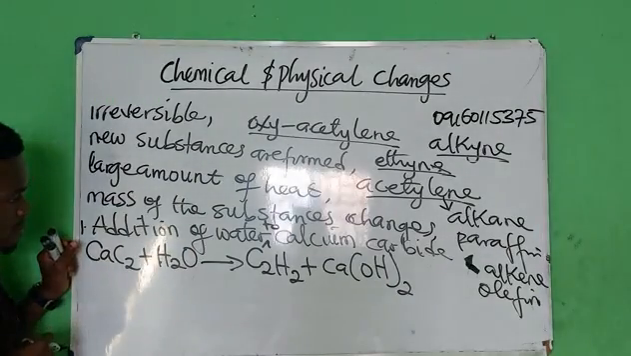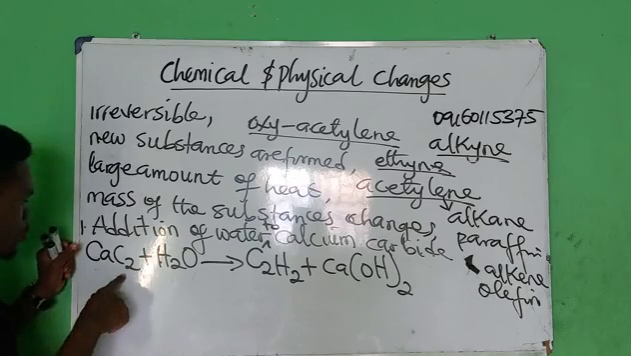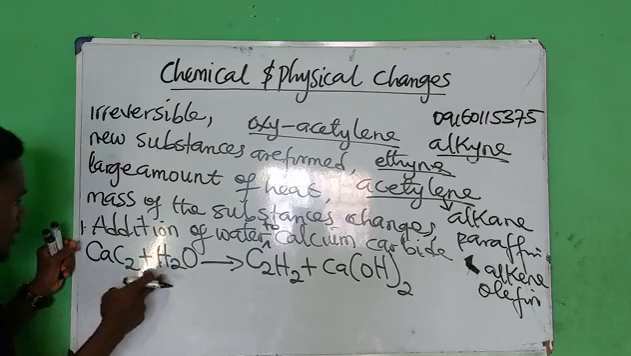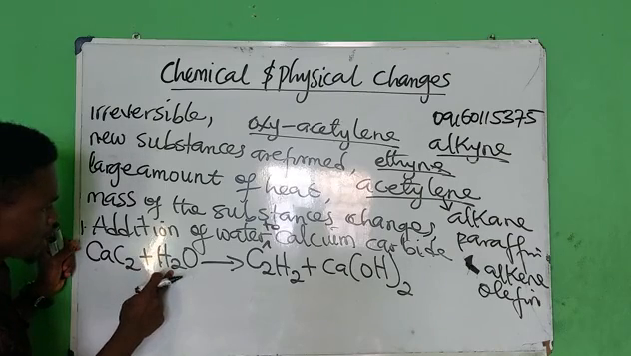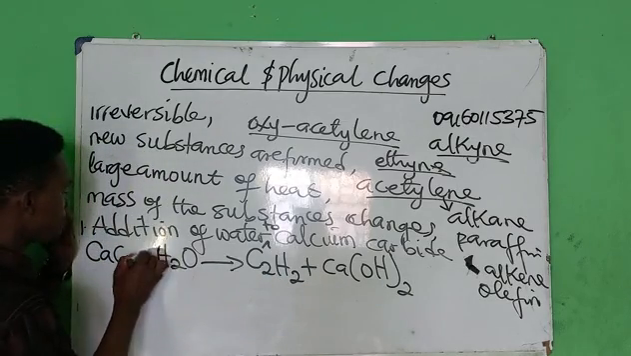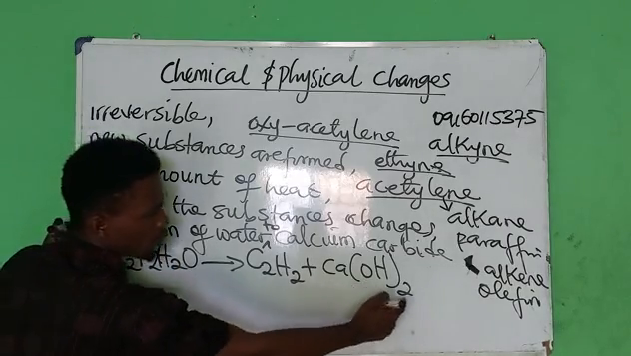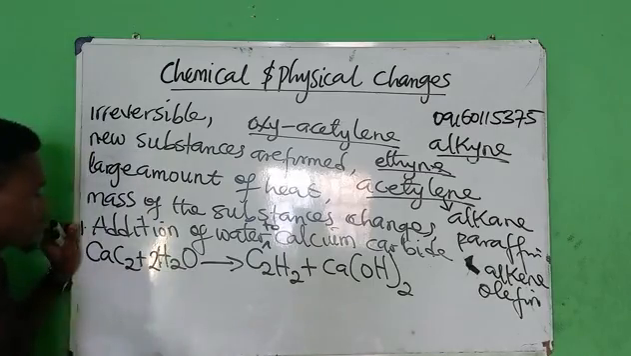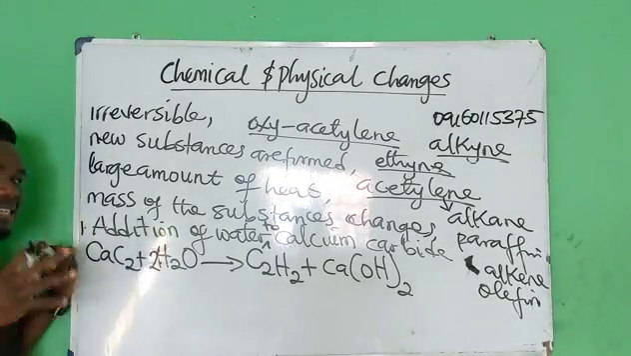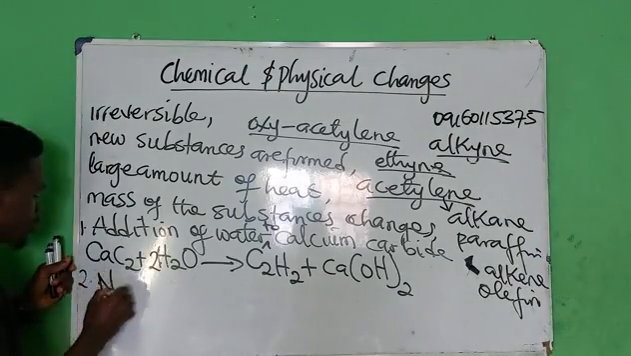Is the equation balanced? Let's check. Let's look at it properly. So we have 2 carbon, right? One calcium is balanced. Then we have 2 hydrogen atoms here, but we have 4 on the other side, 2 plus 2, 4. So we have to place 2 at the back of this place. Then how many oxygen? We have 2 oxygen, so we have 2 oxygen. So the equation is balanced. So the addition of water to calcium carbide is a good example of chemical change.